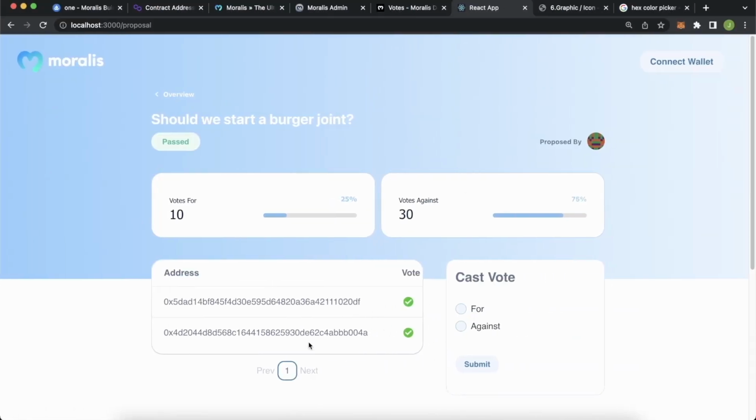All right, beautiful. So we have the votes over here. Two people voted and they both voted for, so we have a green check mark, but we didn't actually implement our state variables for these widgets. So let's go and implement those now.